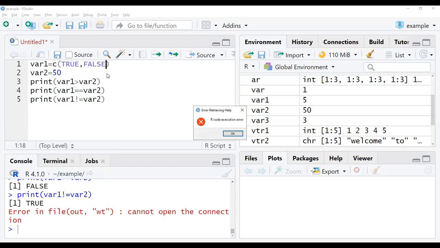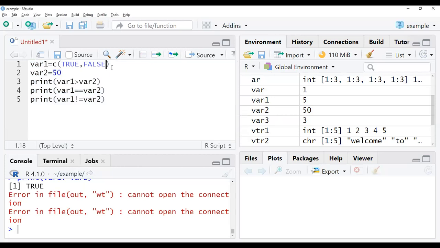So TRUE FALSE, TRUE FALSE. This is my data of variable 1.